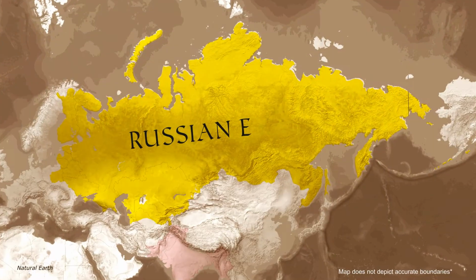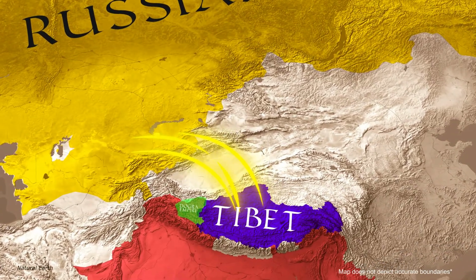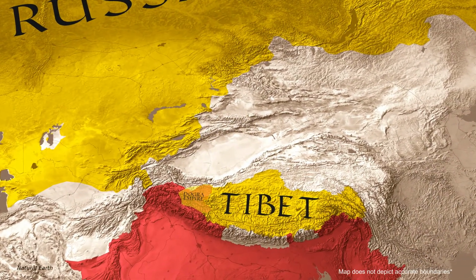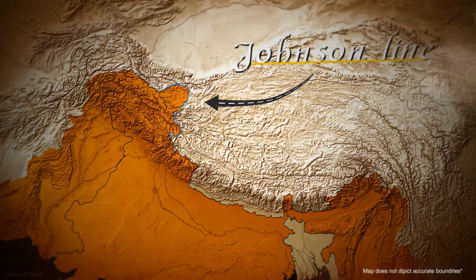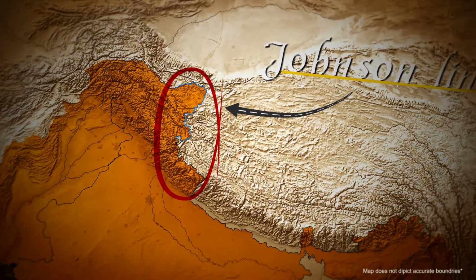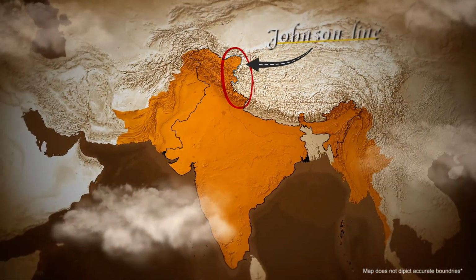British expansionist policies led to the securing of Ladakh out of concern for Russian influence in the region. This concern resulted in military engagements with the Sikh Empire as the British sought to assert their control. The Johnson Line, established by the British in 1852, played a critical role in defining modern boundaries in the region. It remains a contentious issue in the ongoing India-China border disputes.